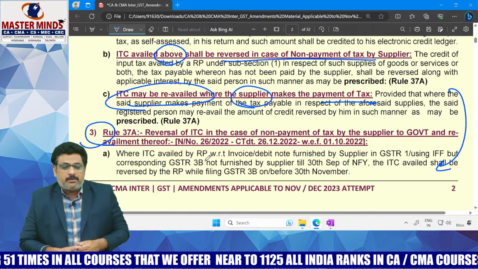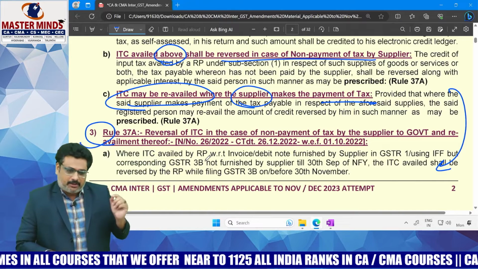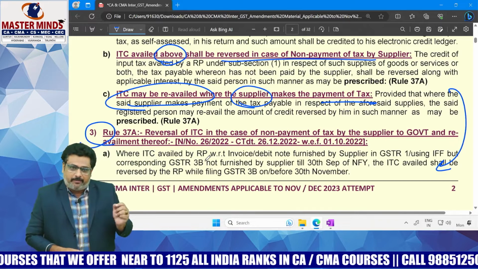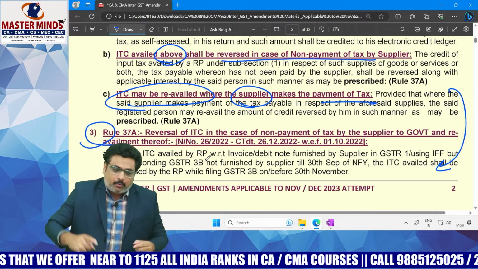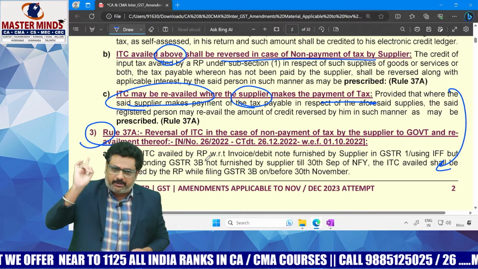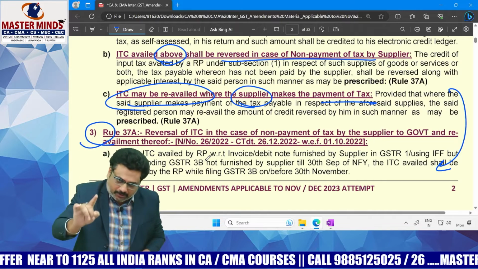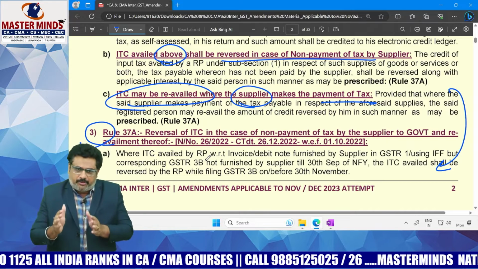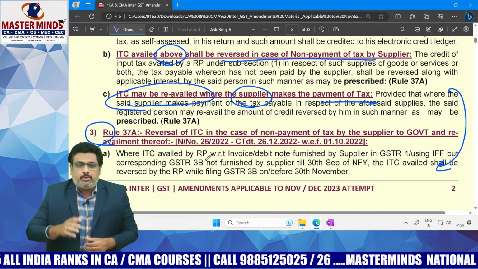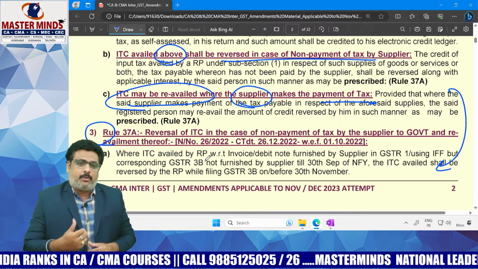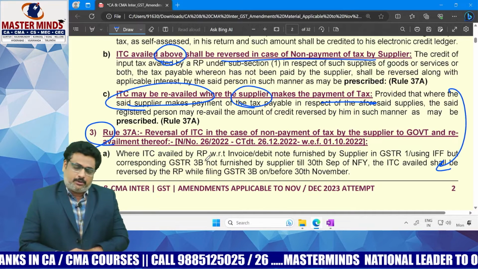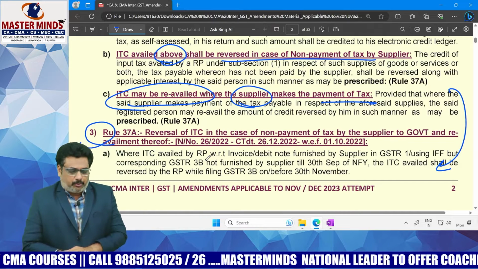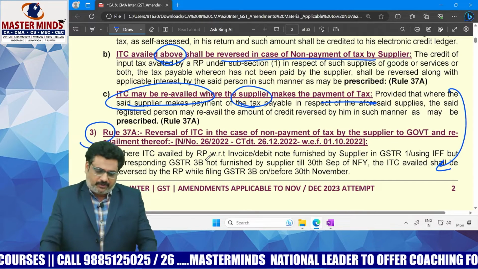That means the details of the invoices or debit notes of the supplies which are uploaded by the supplier in his GSTR-1 are auto-populated in GSTR-2B of the recipient. Those are the inward supplies reflected in GSTR-2B, on which the recipient can claim the ITC.